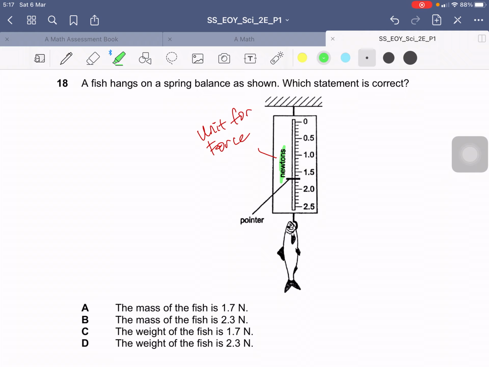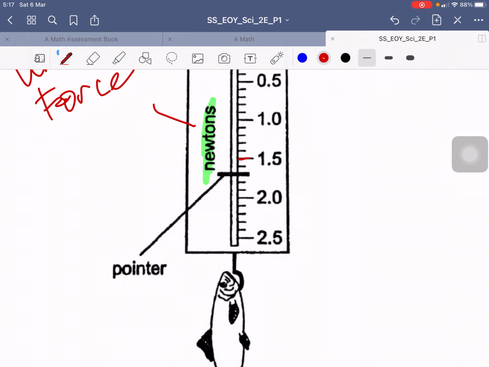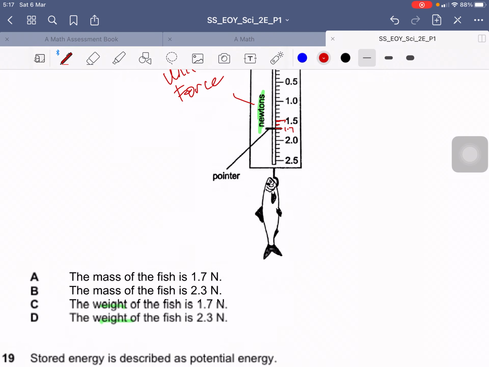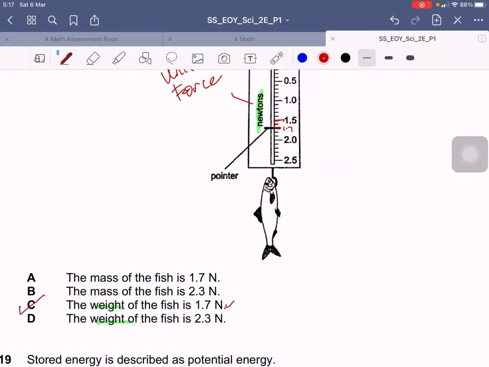So we can say that the weight of the fish is actually, so you read, this is 1.5. Now the graduation, every unit is 0.1, so 1.6, and this will be 1.7. All right, so it will be 1.7 Newton. So answer is C.